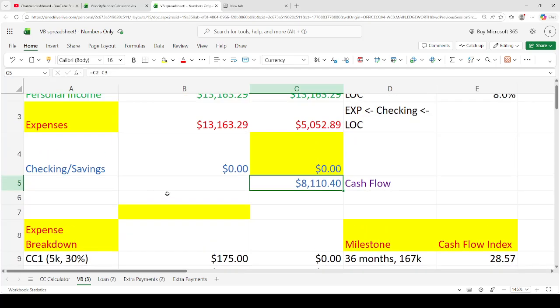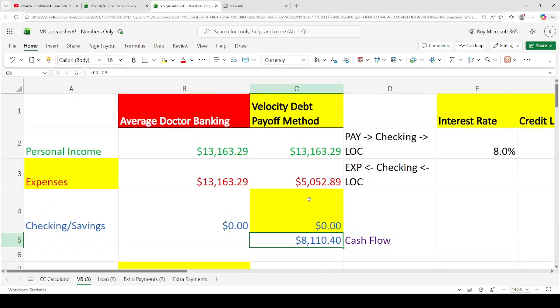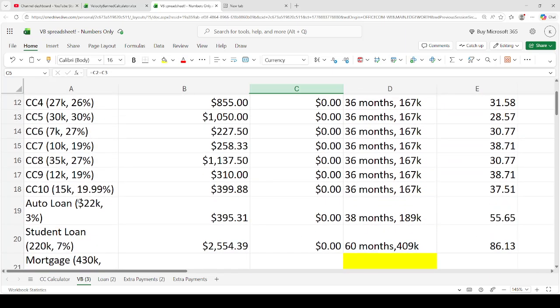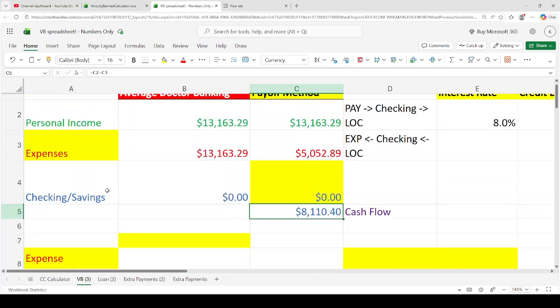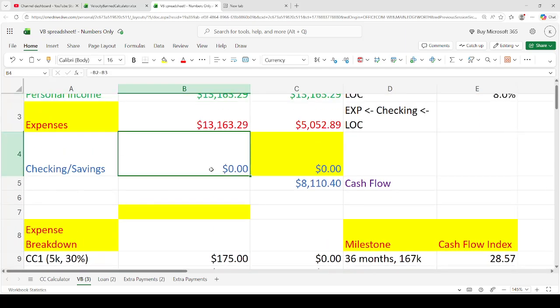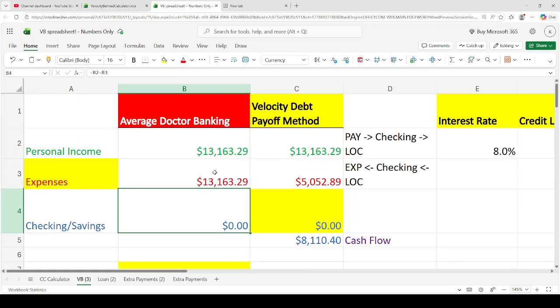Now, a lot of times, you might have to think about, well, how do we get from here to here, right? So this is kind of a philosophical angle. The way that a bank makes money is to make sure that you have too many debts where you're insured to make minimum payments on everything. So what they call this is the segregation of income. Income comes in, gets split all over the place, and whatever's left over, in this case is nothing, is going to be in the checking and savings, right? And so how we got from here to here is basically doing the opposite of that and making sure our money is in one place.